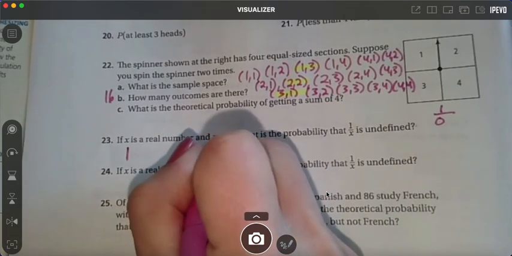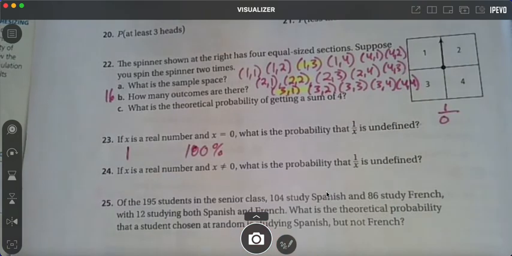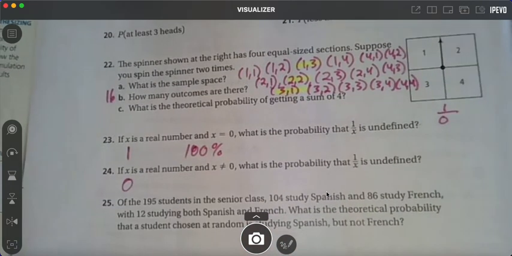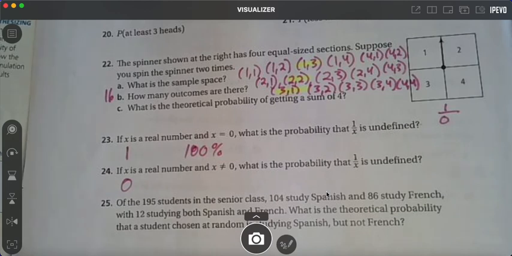Or I would write 100% chance that that's going to be undefined, because I know x is 0. Okay? If x is a real number and it's not 0, we absolutely for sure know it's not 0. So what's the probability that it's undefined? 0. Very good. It's not going to be undefined because we know 0 is not in the denominator. That's kind of a trick question.